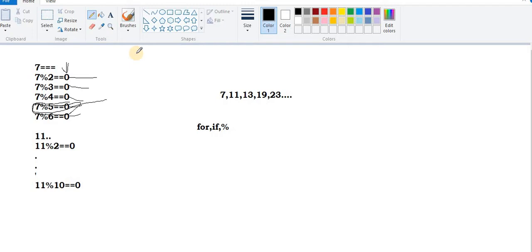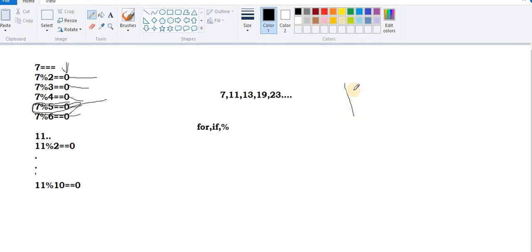Why are you getting else again and again? This is the reason. You get the output: number is prime, number is not prime, number is prime, number is not prime, something like this. Many of you are getting the same output, because we are not able to understand whether this condition was true or not. Let me explain why you are getting that error.